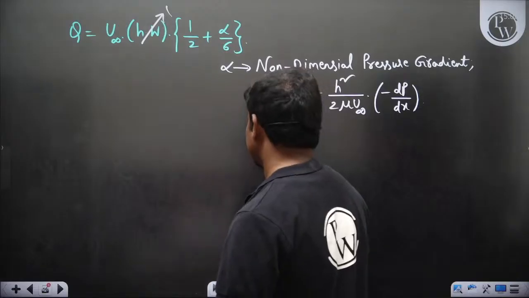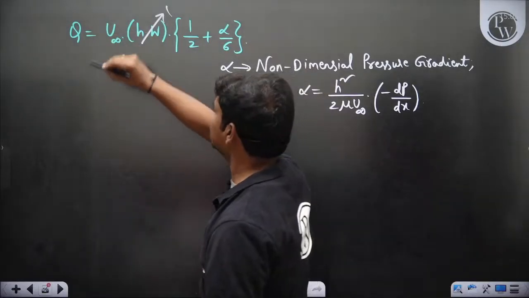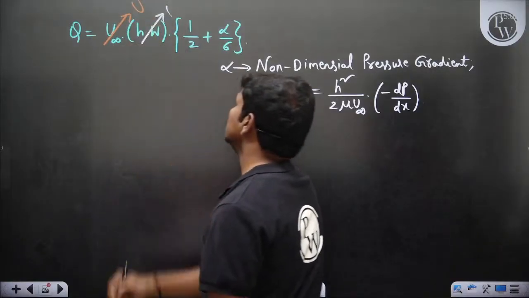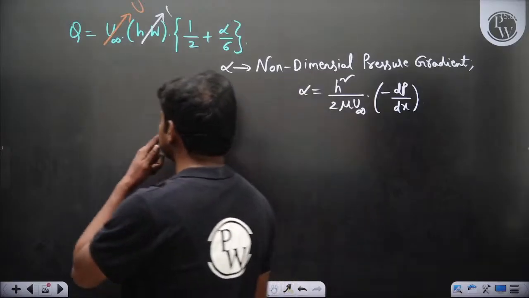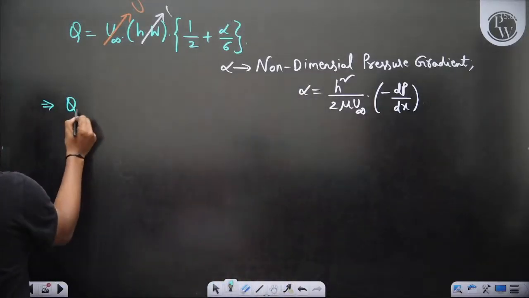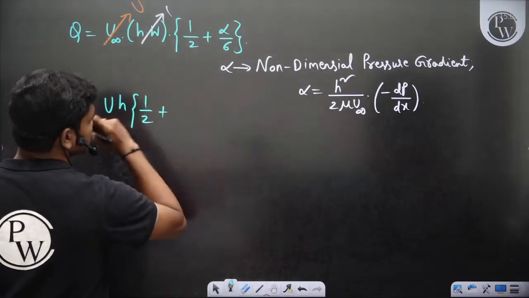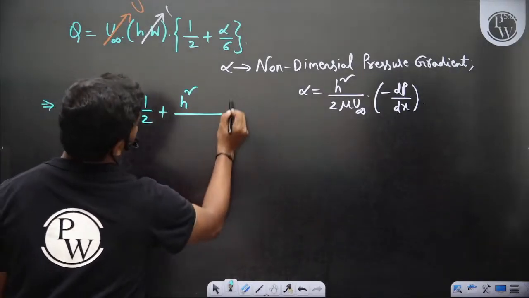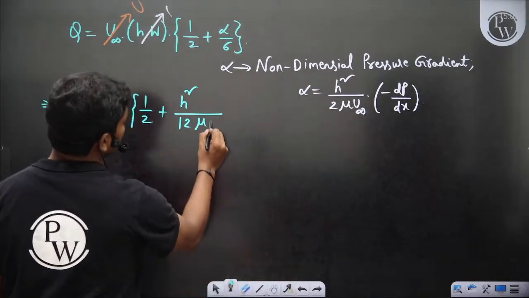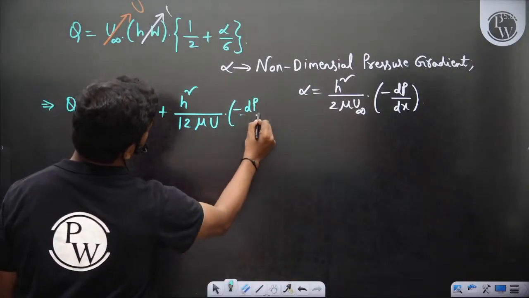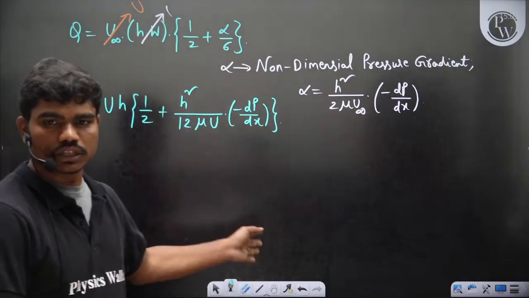Okay, so now you have this Q. U infinity is nothing but the velocity of the movement of the plate. So in this question, this U infinity is given as U, and we have to calculate what that U actually is. So this equation gives you Q is equal to U H times half plus alpha by 6. So alpha by 6 is h square by 12 mu U infinity, which is U, into minus dp by dx. Okay, so this equation is a quadratic equation, or you can also solve it otherwise.